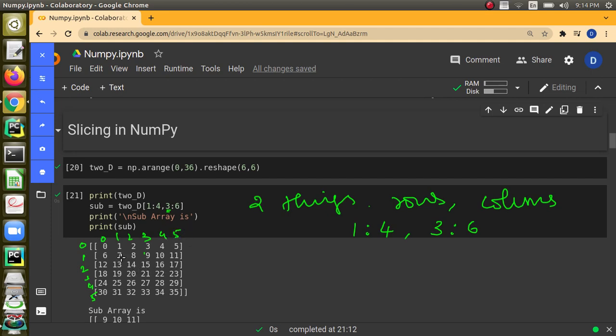So I want from the first row up to the third. I want these rows, and in these rows I want from the third column up to the fifth column. So I want to print only 9, 10, 11, 15, 16, 17, and 21, 22, 23. So a sub-array will be created. It will be 3 cross 3 since we have given the dimensions like this. That is how we will do slicing in NumPy.